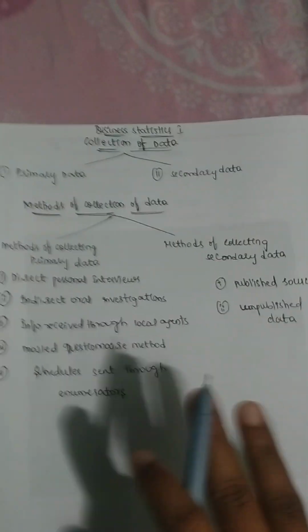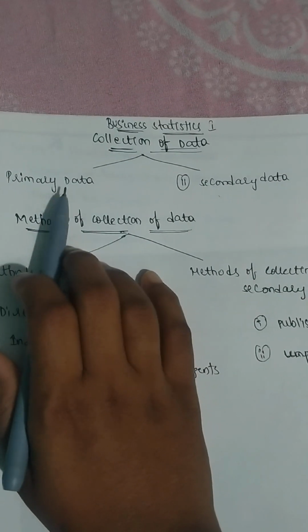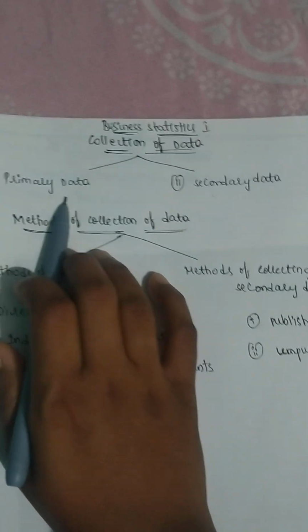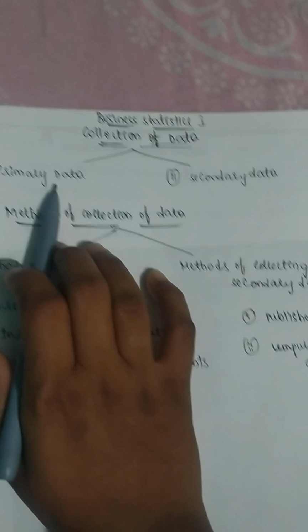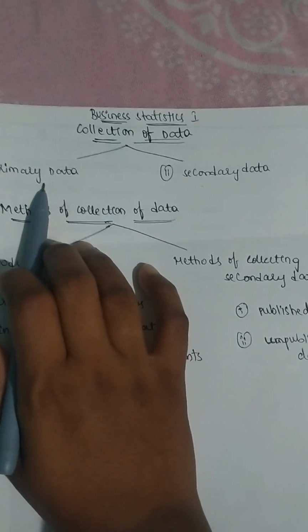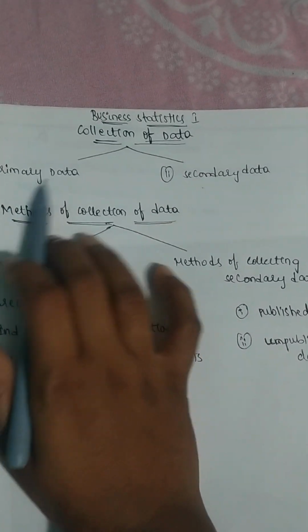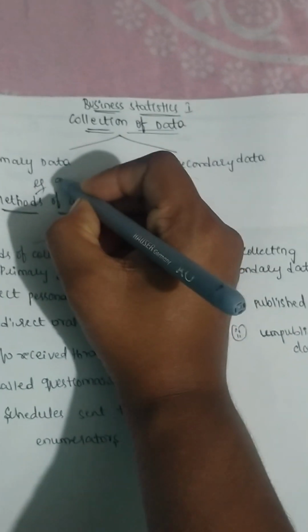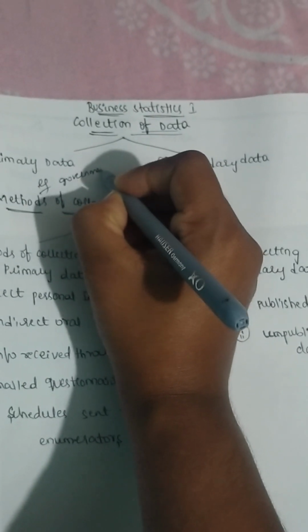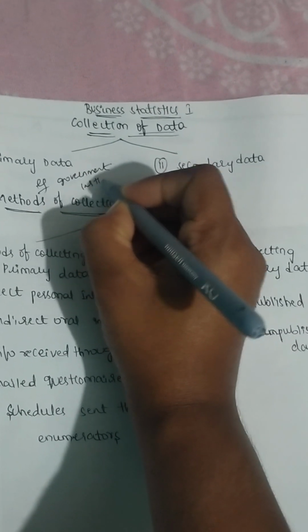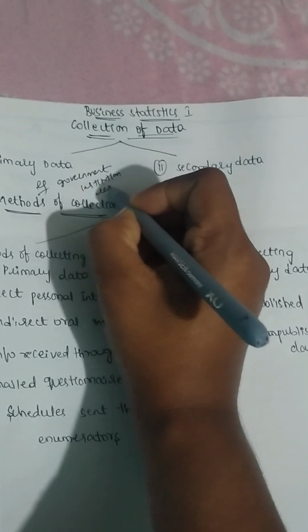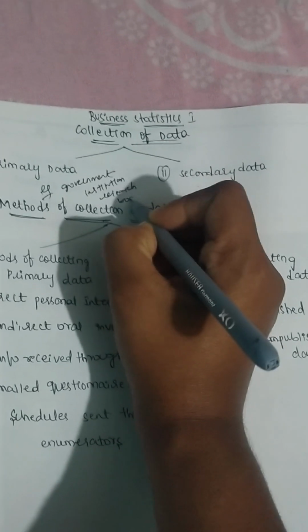Whereas primary data refers to the data which is collected for the first time, and it is original in character. Examples of primary data are government institutions and research bodies.